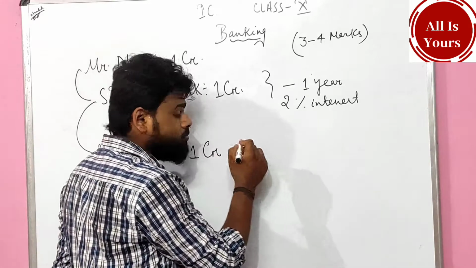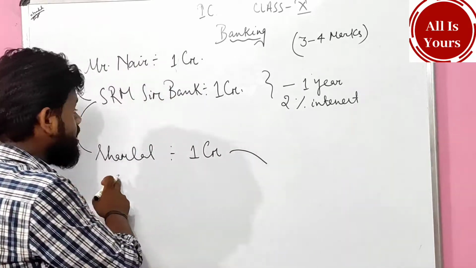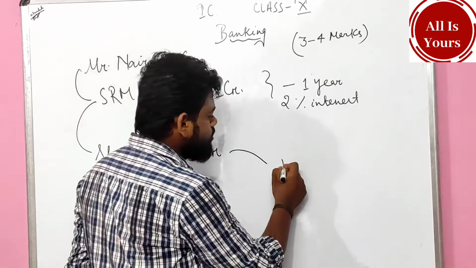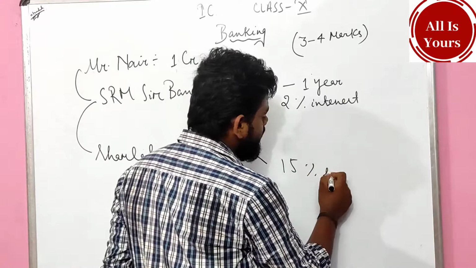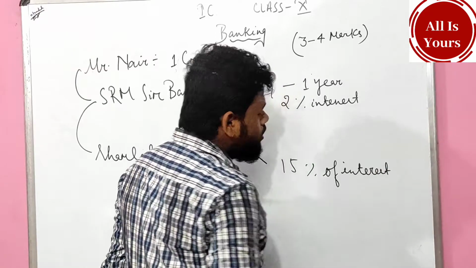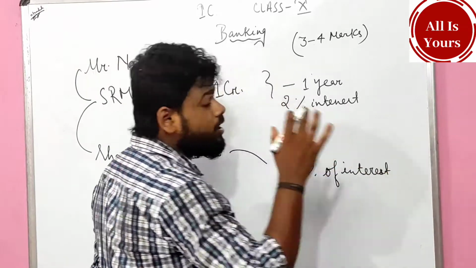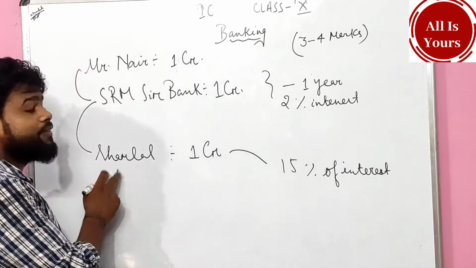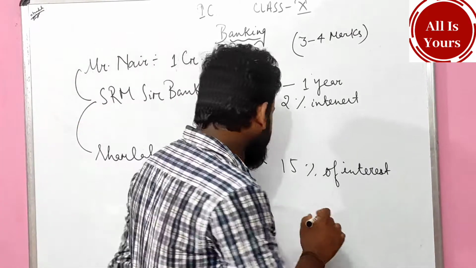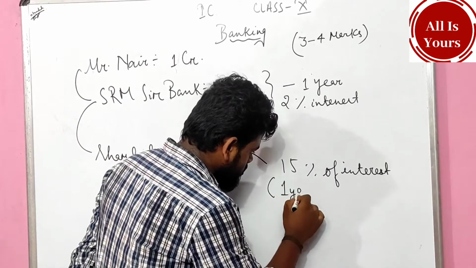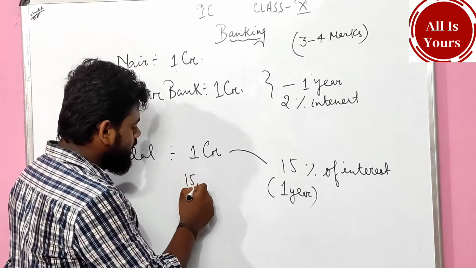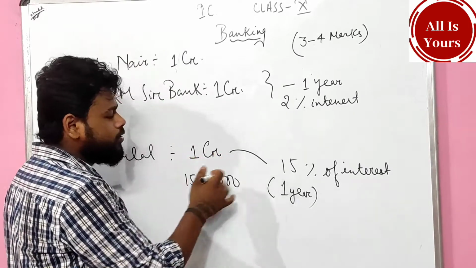Samlal promised me, and after having an agreement, he said that he will give 15% interest per year. Very good, not bad. Who will give? Samlal will give to SRM Sir Bank. After 1 year, what is the rate of interest? That is 15%. 15% of 1 crore is 15 lakhs.